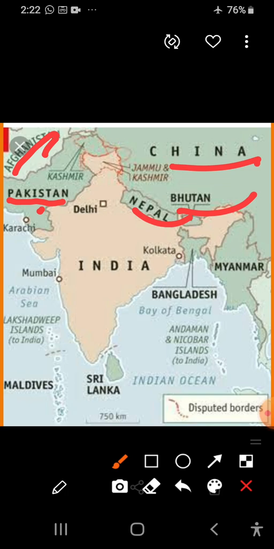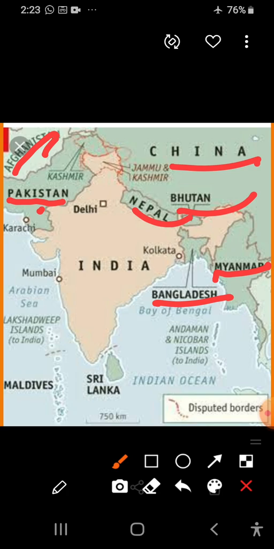To the north and northwest, our country shares its borders with China, Nepal and Bhutan. And dear students, Myanmar and Bangladesh. Yes dear student, we are learning with the help of a map, so it is easy to remember.